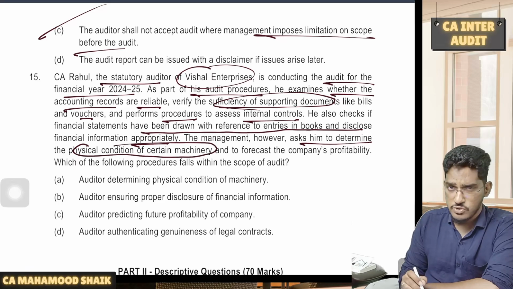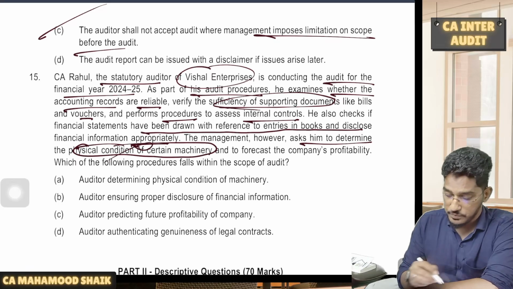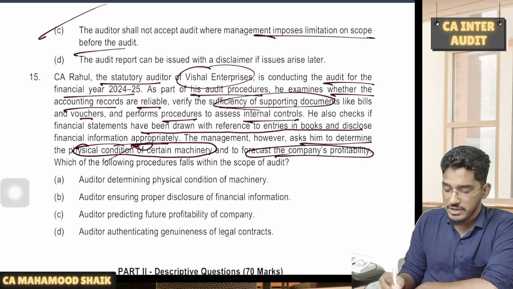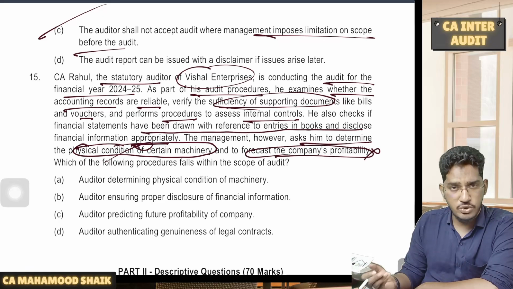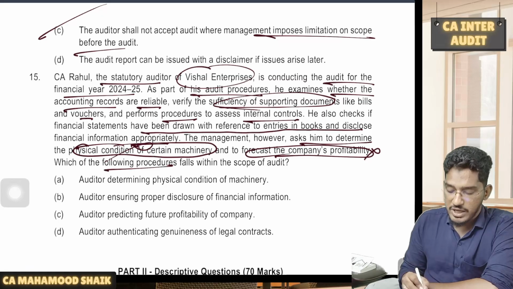Do you think it falls under the scope of audit? No, this he need not do. And to forecast the company's profitability, can he do that? No. Is it having something to do with the future? No. So which of the following procedures falls within the scope of audit? What will fall under the scope of audit? That's what they are asking.